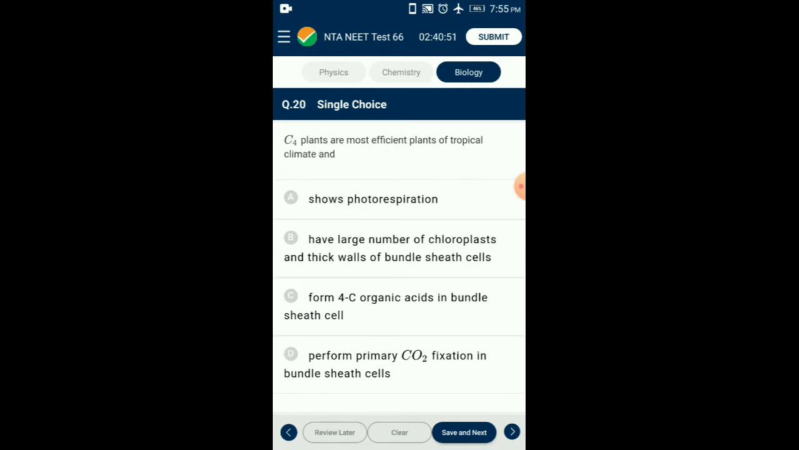Question number 20. C4 plants are the most efficient plants of tropical climate and C4 plants show Kranz anatomy. Carbon dioxide fixation in C4 plants occurs twice. First in mesophyll chloroplast with the help of the enzyme phosphoenol pyruvate carboxylase, and second in bundle sheath chloroplast with the help of the enzyme Rubisco. Because Rubisco functions in C4 plants as a carboxylase, photorespiration is avoided. So the answer for this question is option B. Have large number of chloroplasts and thick walls of bundle sheath cells.